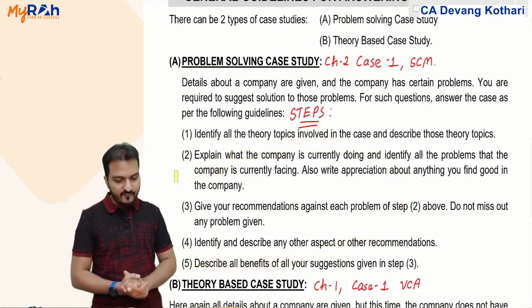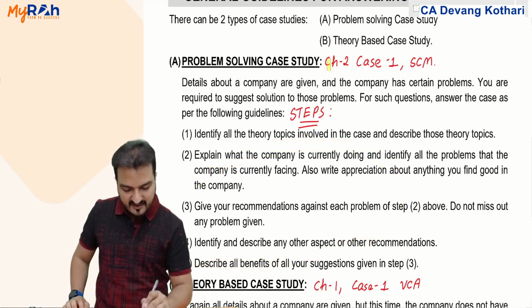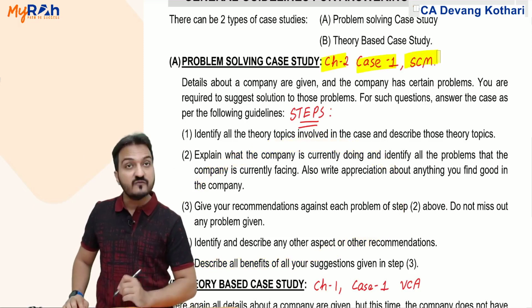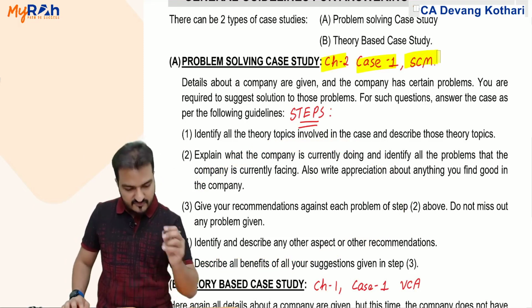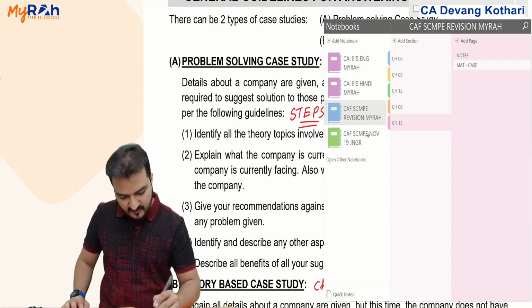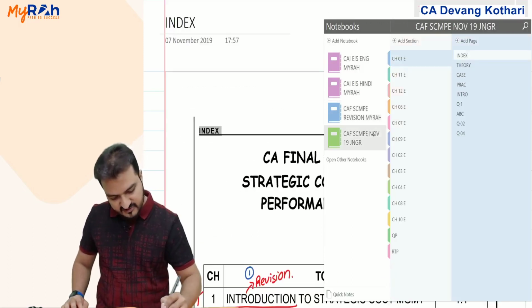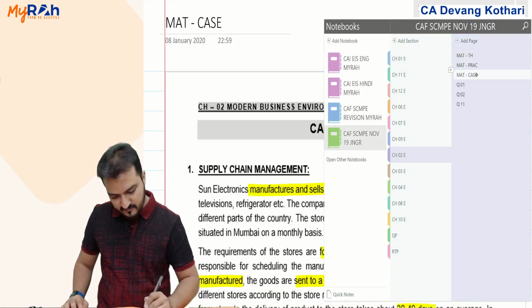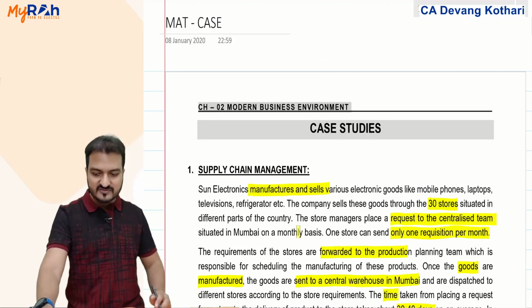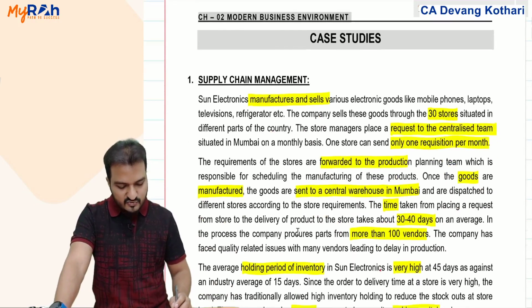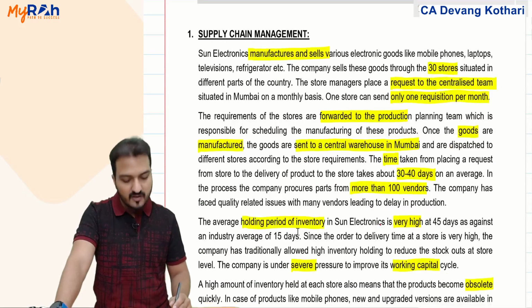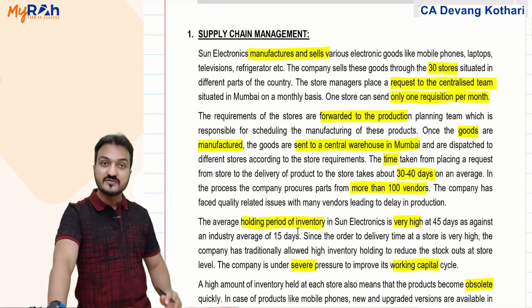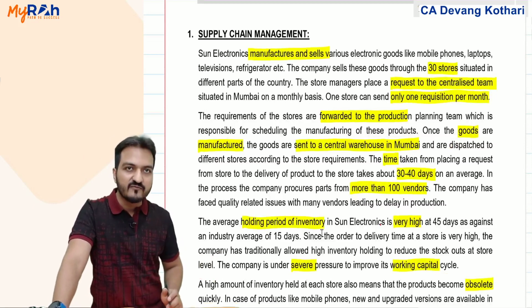Done? Yes. For example, we did that in chapter 2, case study 1, which was regarding supply chain management. I'll just show you what we had done at that time. Chapter number 2, case study first, supply chain management. This was the case, and I said that this was a problem solving case study because, as we discussed in class, many problems were given.